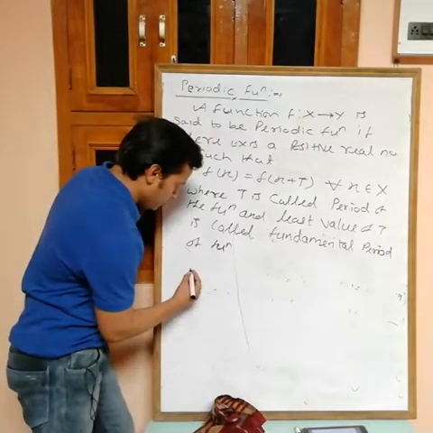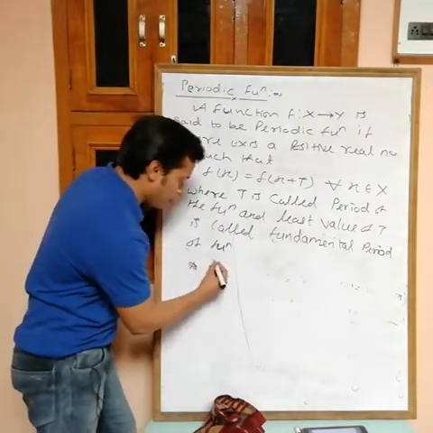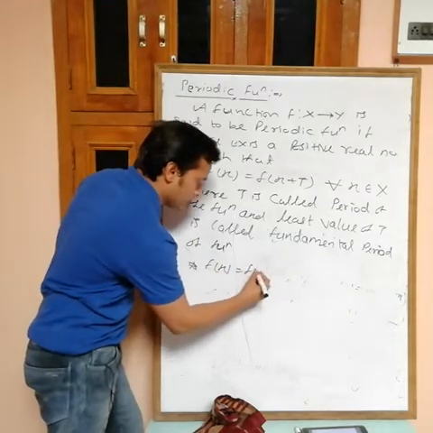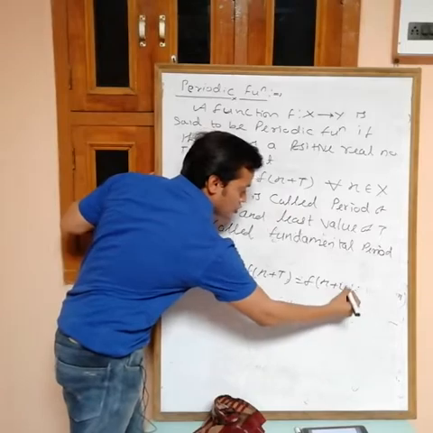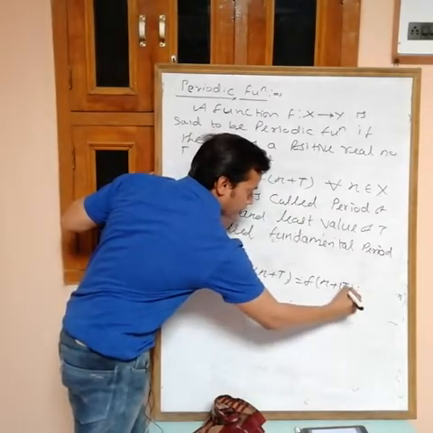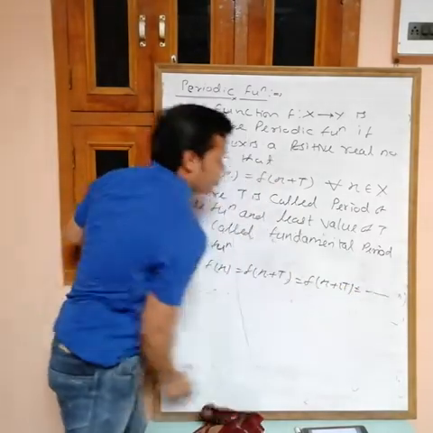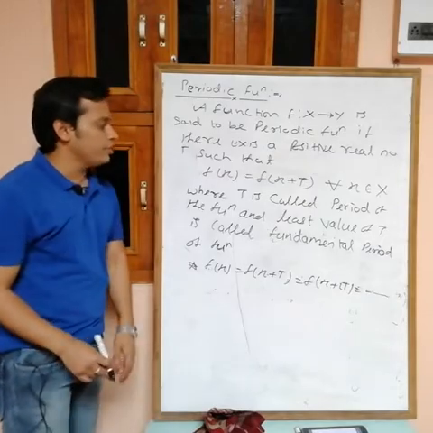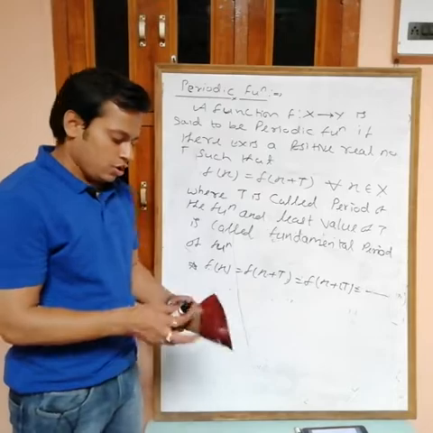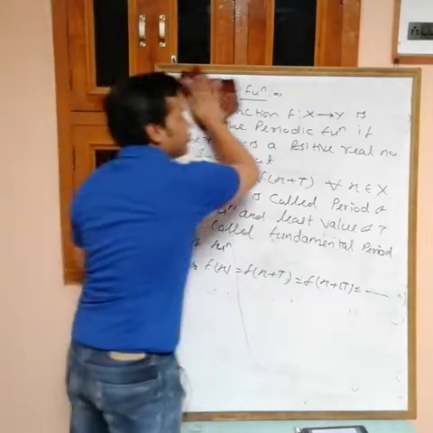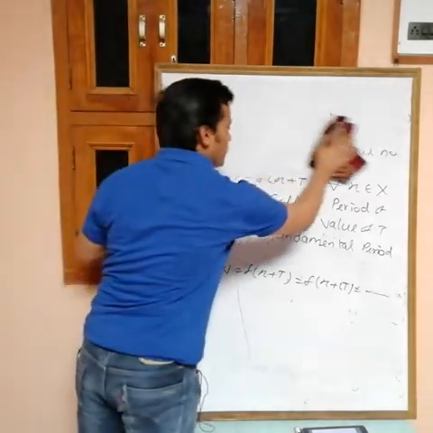And remember one thing: if t is the period, then f(x) is equal to f(x plus t), equal to f(x plus 2t), like this. These are all equal, so the definition is clear. So sin x is a periodic function with period 2 pi.